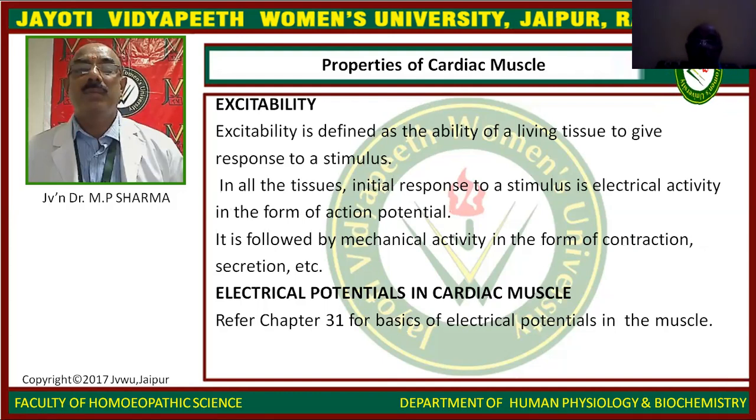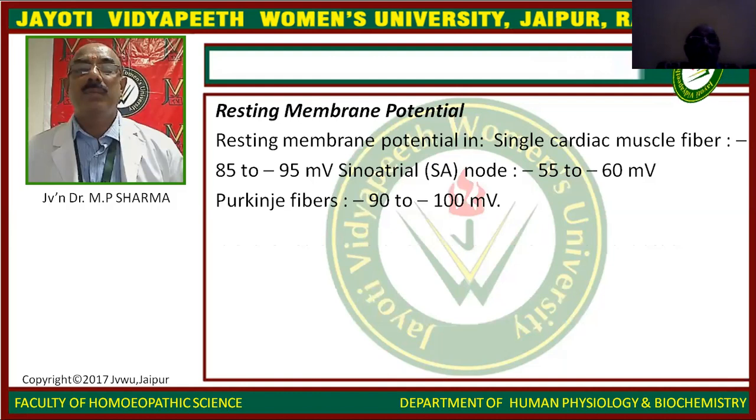Electrical potential in cardiac muscle, which is referred to in this chapter. Resting membrane potential in a single cardiac muscle fiber is minus 85 to minus 95 millivolts. In the sinoatrial SA node it is minus 55 to minus 60 millivolts, and in Purkinje fiber, minus 90 to minus 100 millivolts.